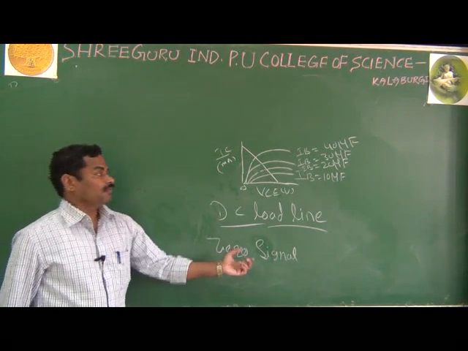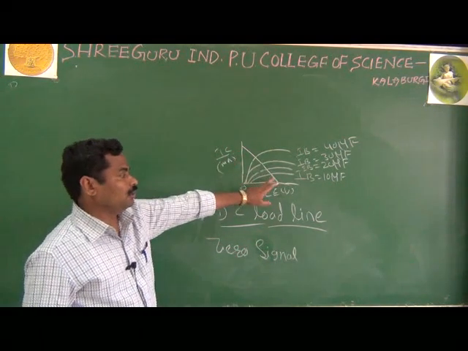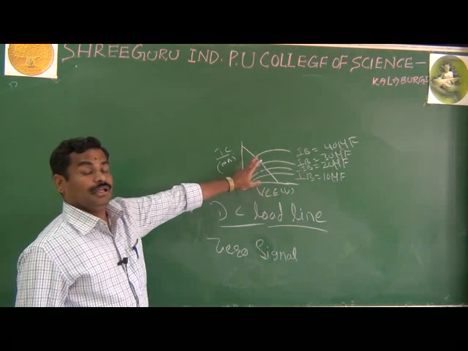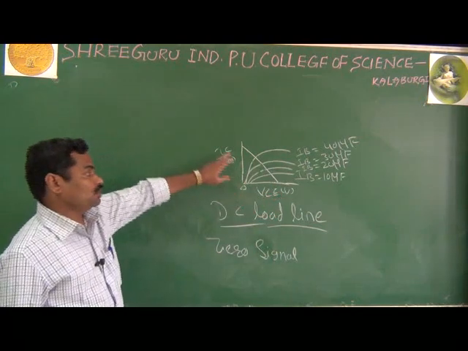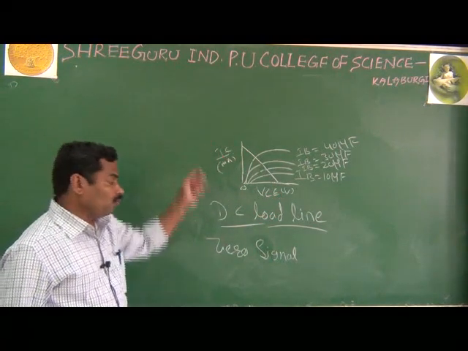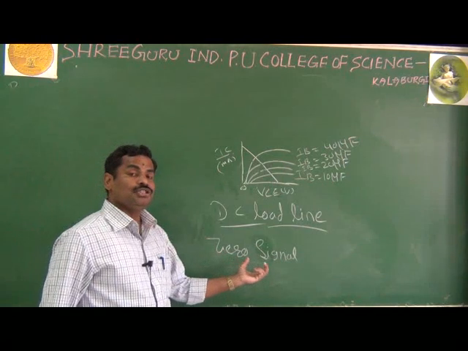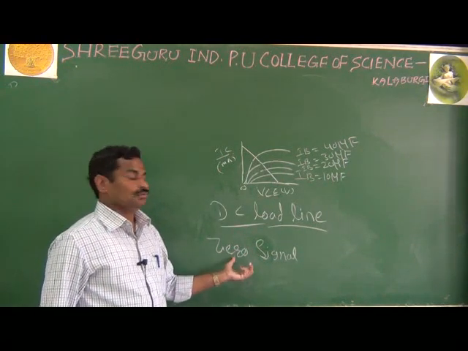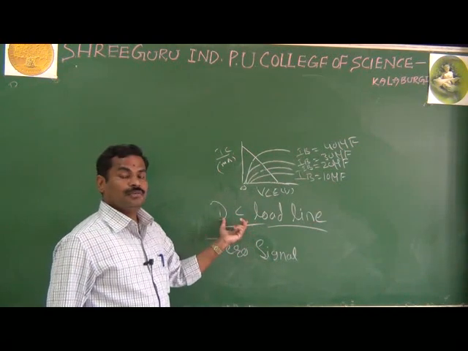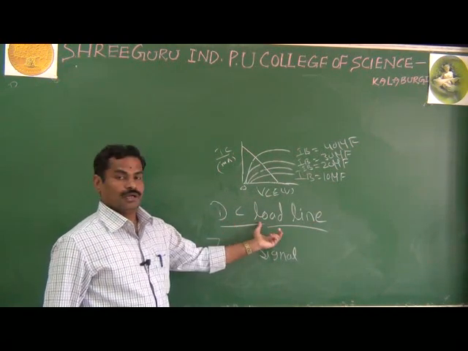What is the DC load line? A line drawn on the output characteristics. It will give you the different values of the output voltage with respect to different output currents, under the zero signal condition, or without applying any input voltage. This is the definition of your DC load line.